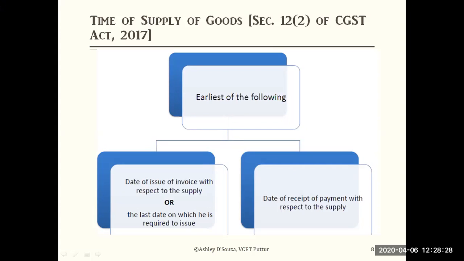Then on the right you could see date of receipt of payment with respect to the supply. One more date is when the supplier received the money. Date of receipt of payment with respect to the supply is the date on which the supplier received the money from the purchaser.